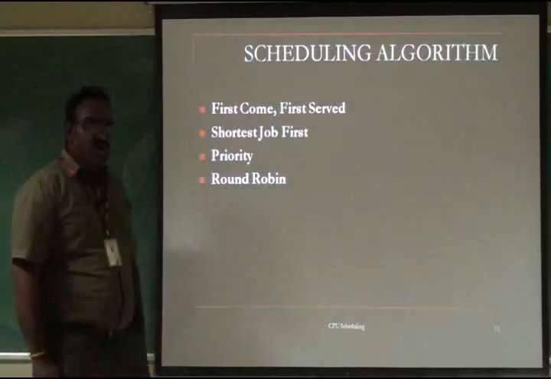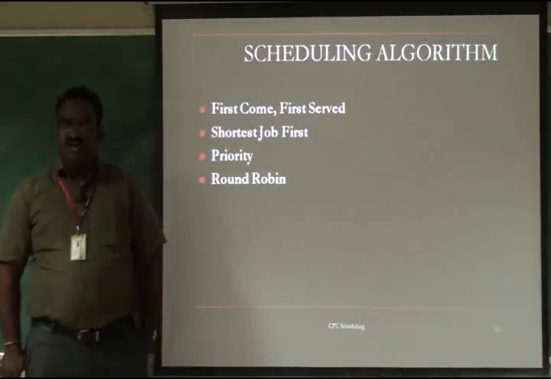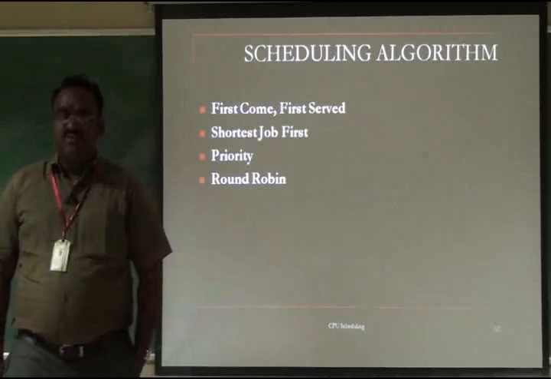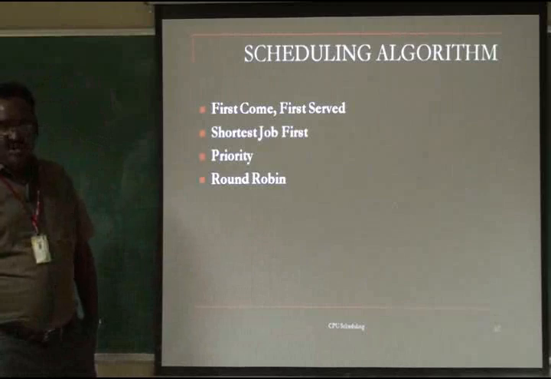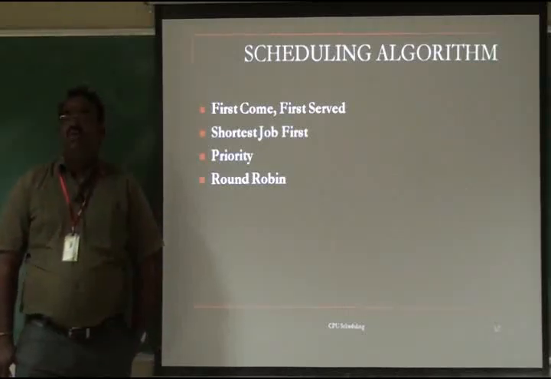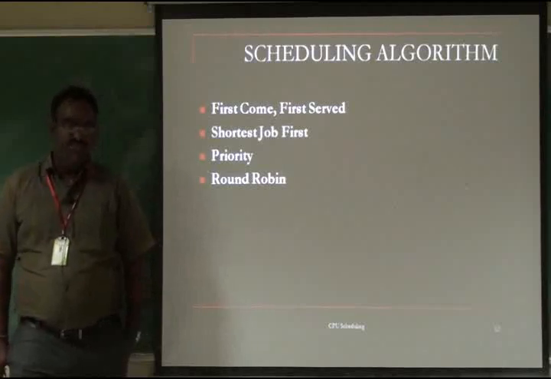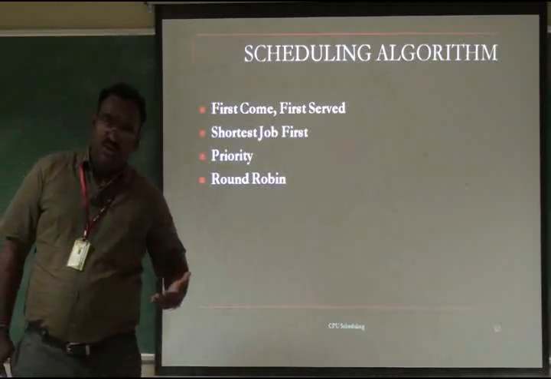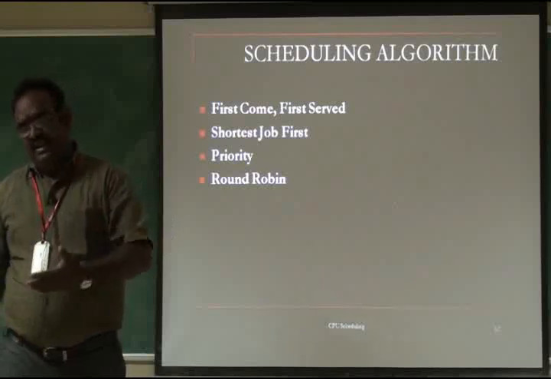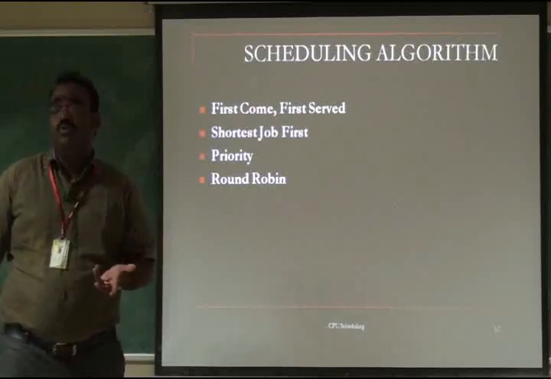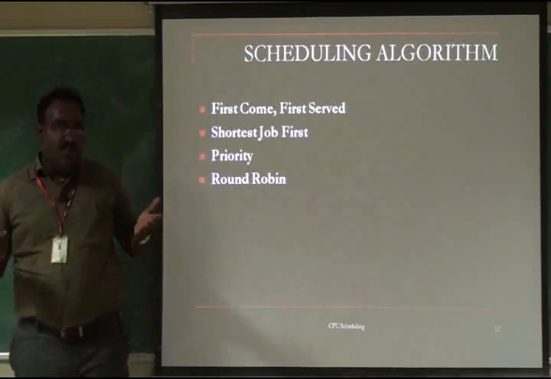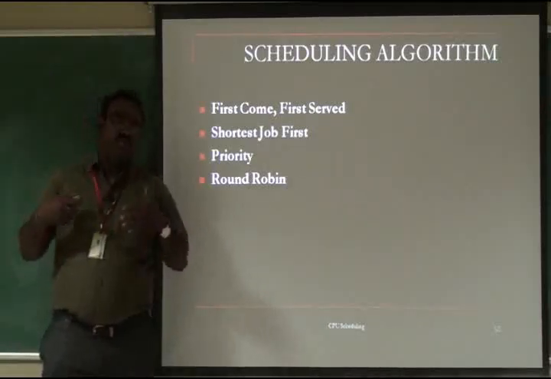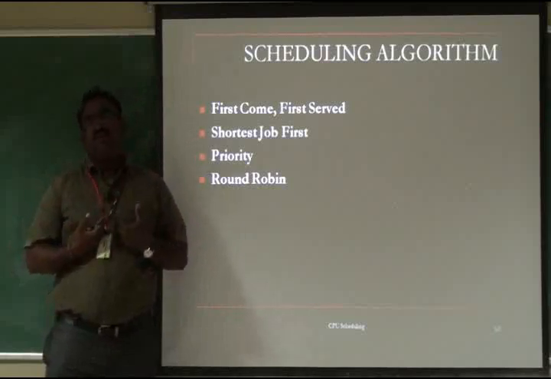Now, based on these criteria, 4 important scheduling algorithms are placed. The first one is first come first serve. The second is shortest job first, then priority scheduling, and round robin scheduling. These 4 primary scheduling algorithms are used in all types of operating systems, whether Windows, XP or 10, Linux, Ubuntu, Solaris, or iOS, so a lot of mobile application OS as well as handheld device OS.